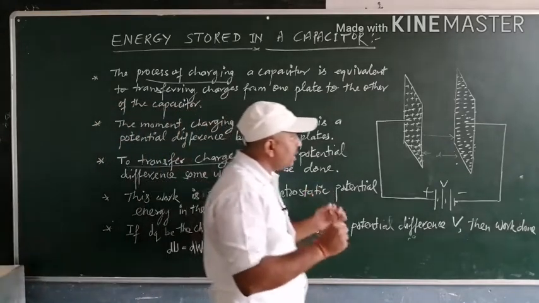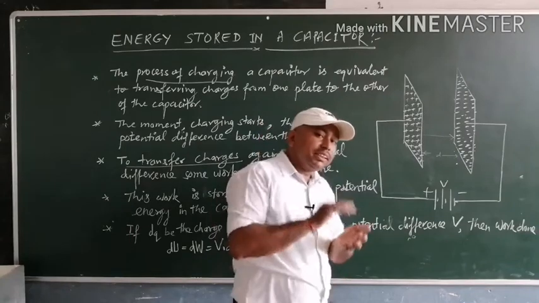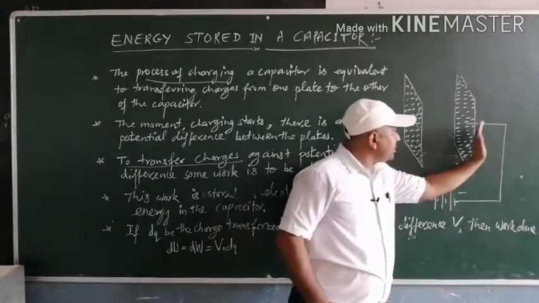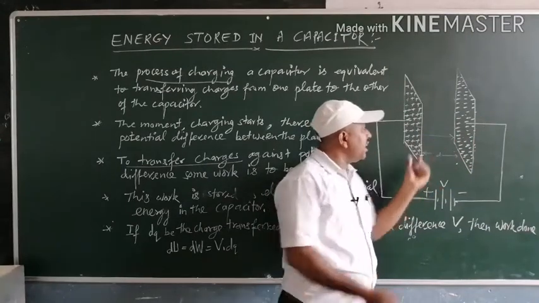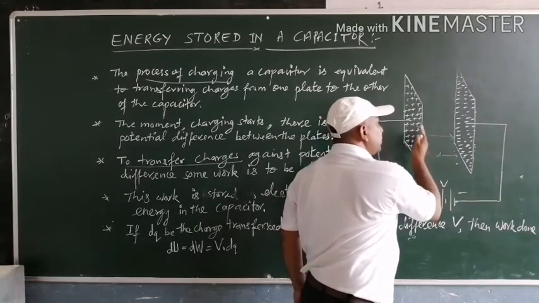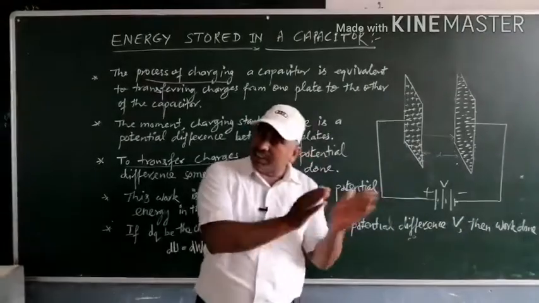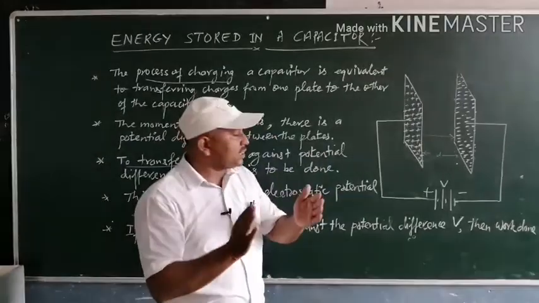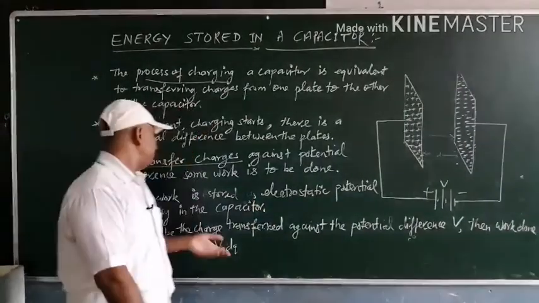Suppose that we want to transfer more amount of charge, and that charge has to be transferred against the potential difference. It means there is a potential difference between the plates, and a few more charges can now be transferred from this plate to this plate. If charges are transferred from one plate to another in the presence of a potential difference, some work has to be done.